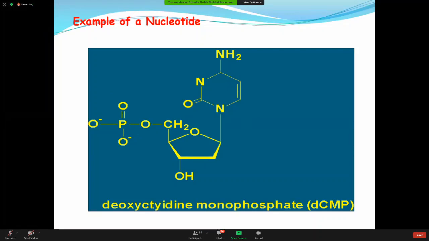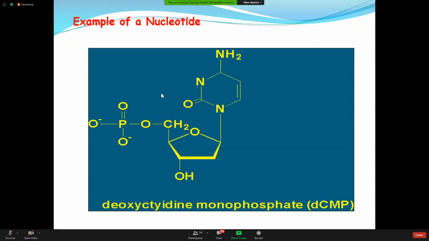Am I clear? Suppose this is a molecule of adenine. Suppose this is deoxyribose, and you are adding one phosphate here. So then what will be the name of this particular molecule? Suppose this is adenine. It will be deoxyadenosine, dAMP, deoxyadenosine monophosphate. Understand? So in this way, the names are changing.